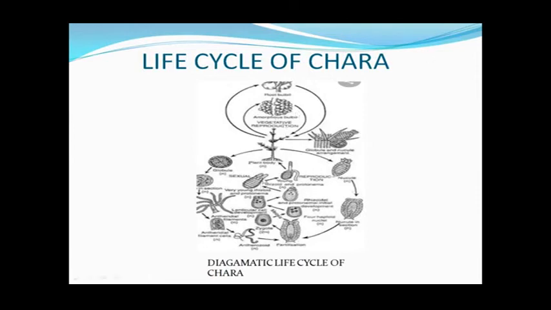Here is the sexual cycle. In the Chara thallus, from the short lateral at the node, both these structures are produced. In the nucule, the egg or female gamete is produced, and in the globule the antheridial filaments are formed, from which antherozoids are formed. Then fertilization takes place, the zygote or oospore is formed, and here meiosis takes place. After meiotic division the oospore germinates and produces the primary protonema. From the primary protonema the adult plant is formed. In this way the life cycle is completed.